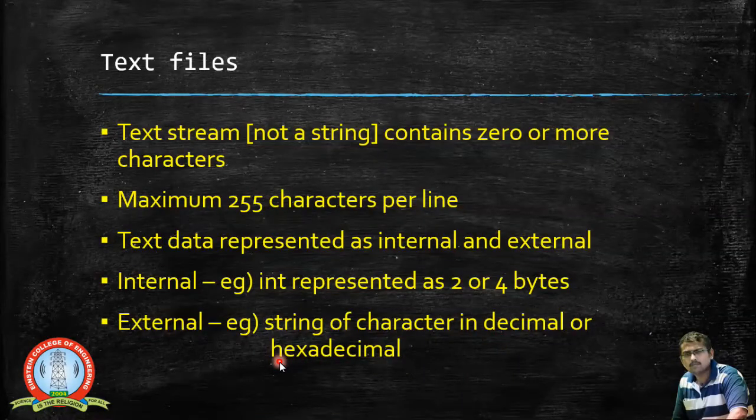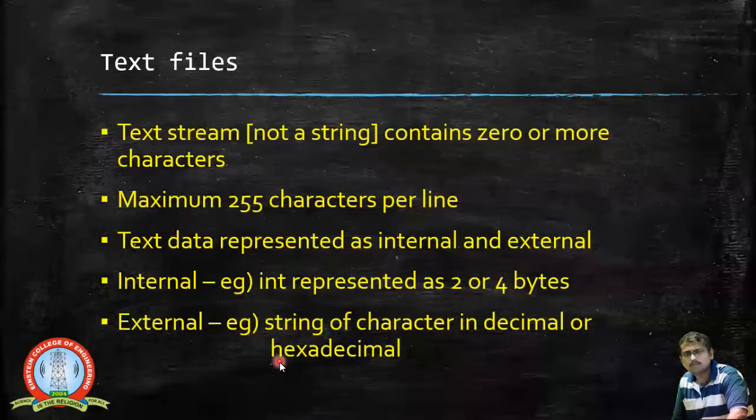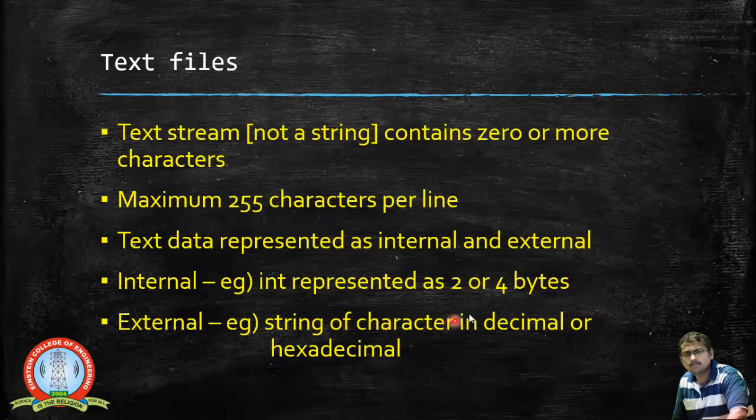So the text data can be represented as an internal format or as an external format. An integer is represented in terms of bytes, whereas in the case of an external format, it is represented as a string of characters in decimal or hexadecimal. That's it.